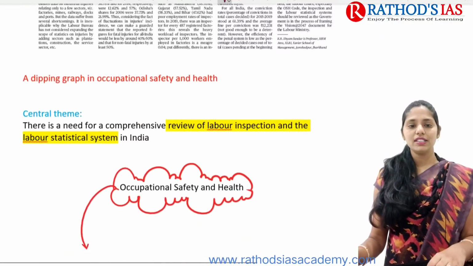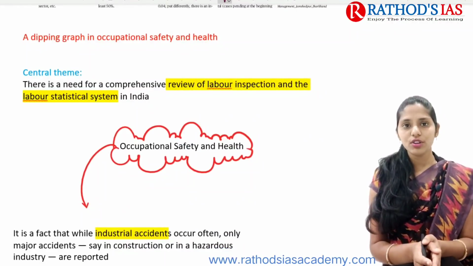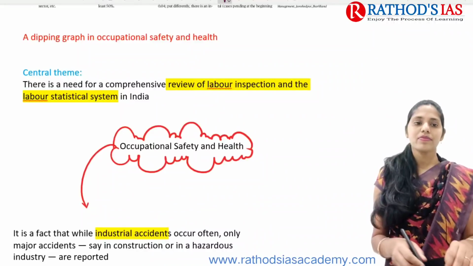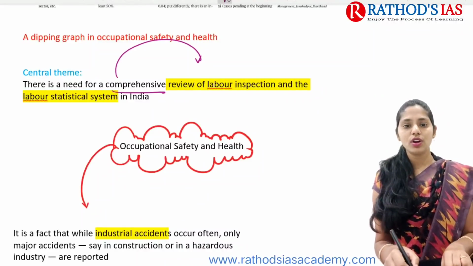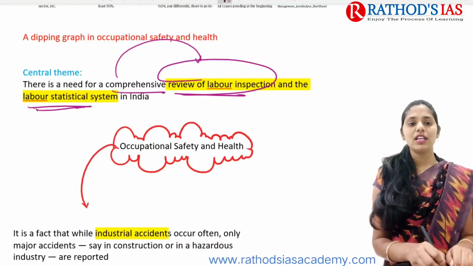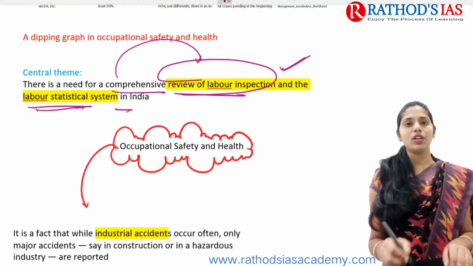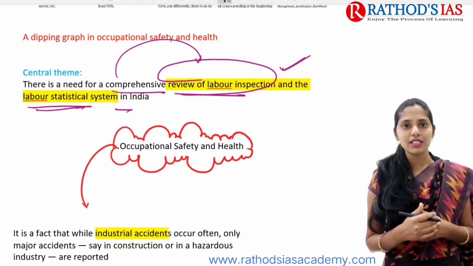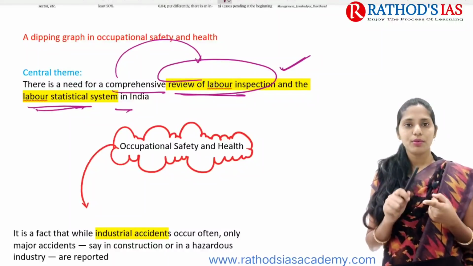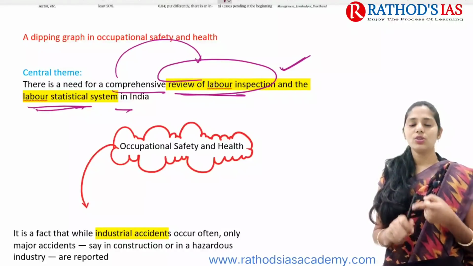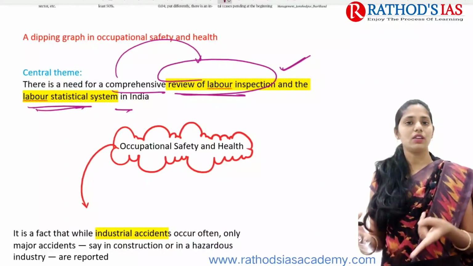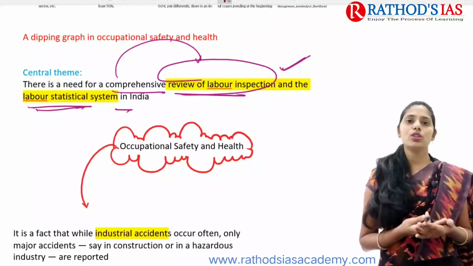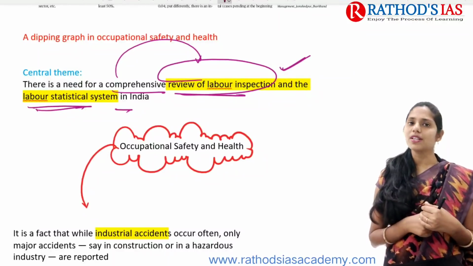This topic mainly says that we need to have a comprehensive review of labor inspection, and we need to focus on the labor statistical system in India. So the author says that we need a comprehensive review of labor inspection as well as the labor statistical system in India. This is very important. Why does the author say we need proper labor inspection and a labor statistical system? Because we do not have a proper review of labor inspection. The review is not done according to the time and given schedule. And next, whatever data is present has some loopholes. There is no proper data regarding occupational safety.